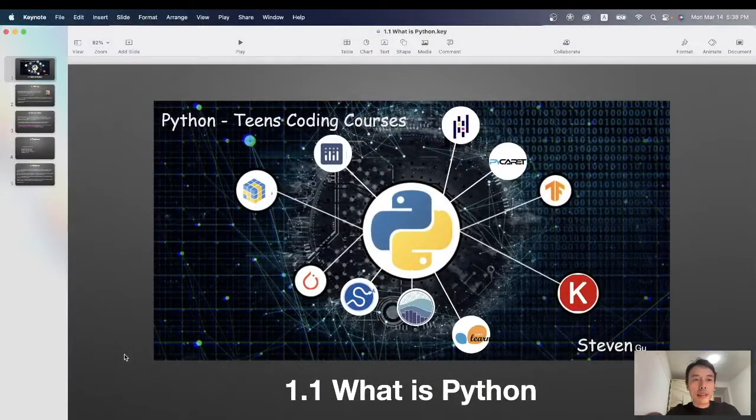In this course, we will learn some Python basic knowledge like data types, control flow statements, and some advanced programming knowledge like functions, modules, packages, object-oriented programming. Okay, let's get started. Chapter 1. What is Python?